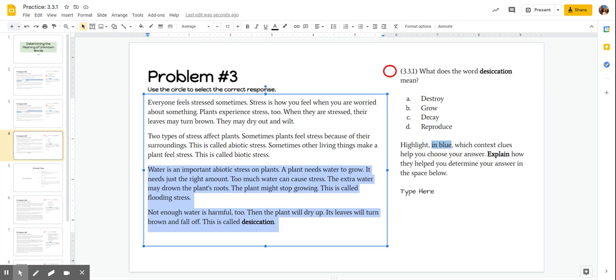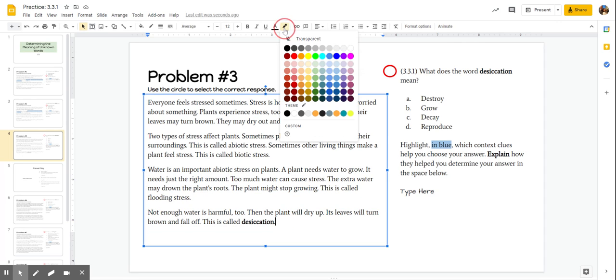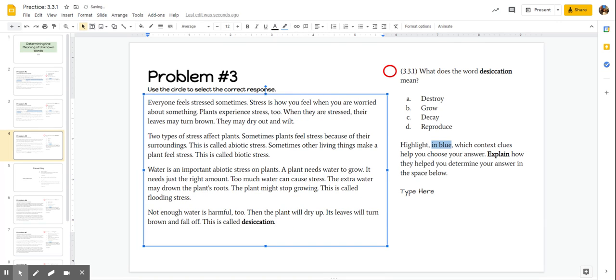Oh, so like when you flood a plant, when you give it too much water, it drowns. So not enough water is harmful too. Then the plant will dry up, its leaves will turn brown and fall off. This is called desiccation. Okay, so let me get my highlighter here.